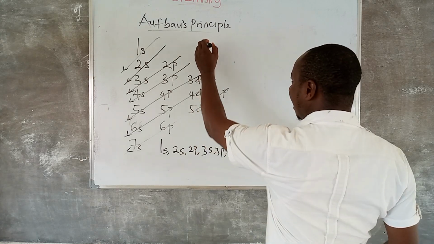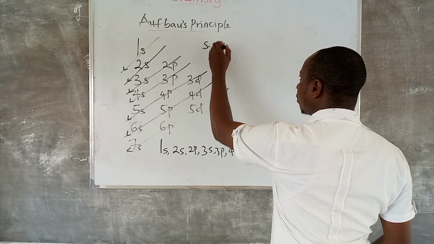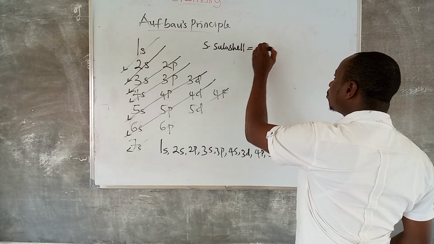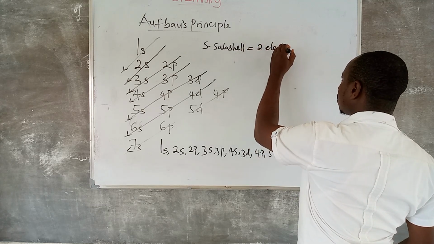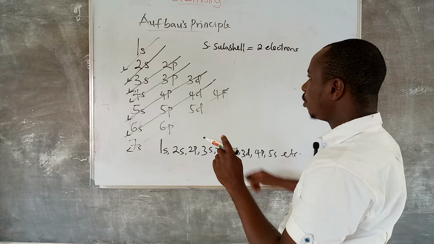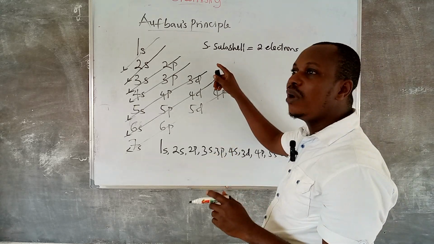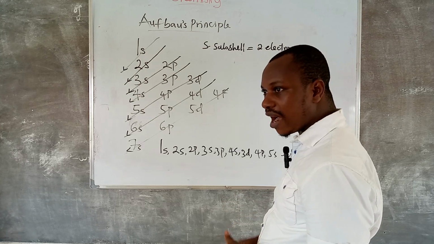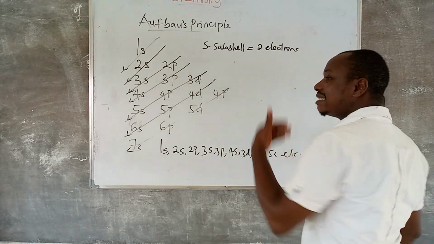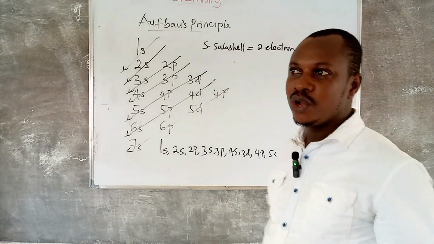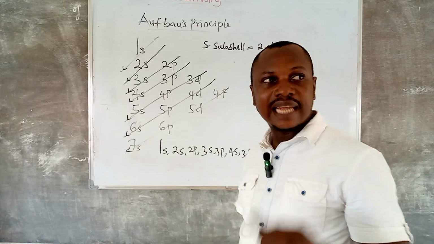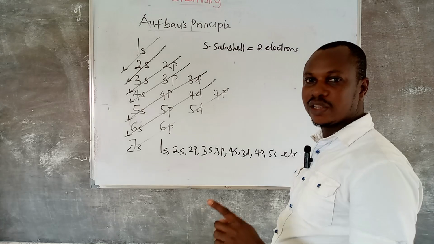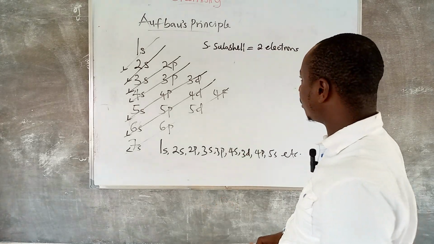Such points like: the s subshell can take a maximum of 2 electrons. Anywhere you see s, it can only take 2 electrons. That is to say that s can still take one, but it cannot take more than 2.